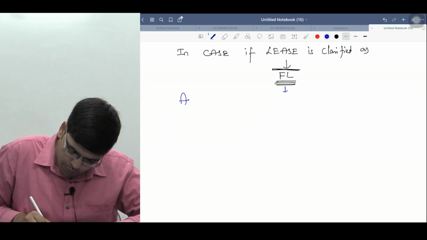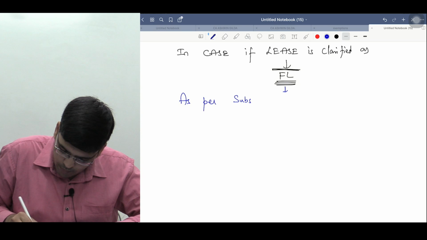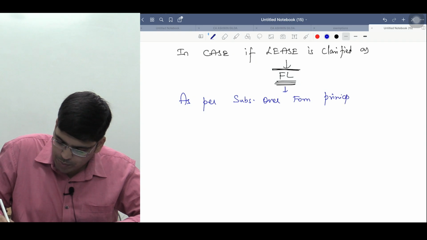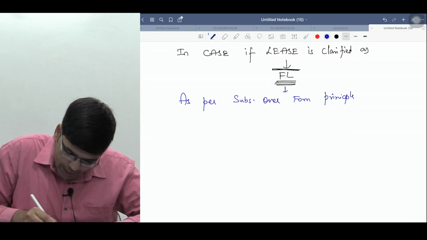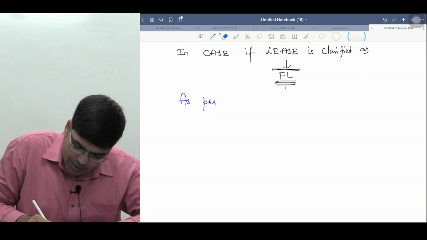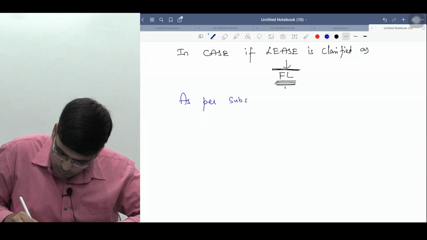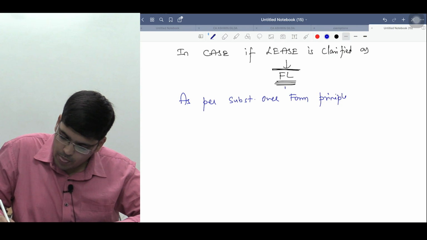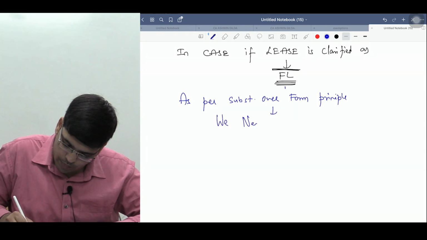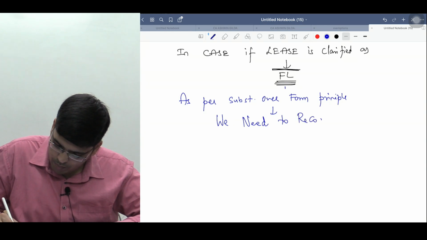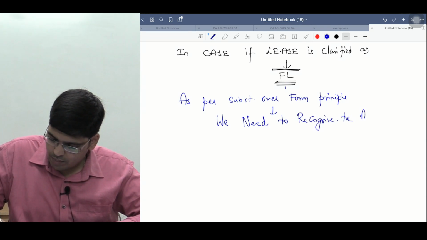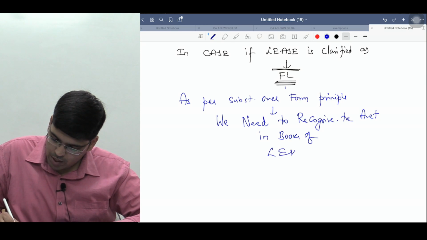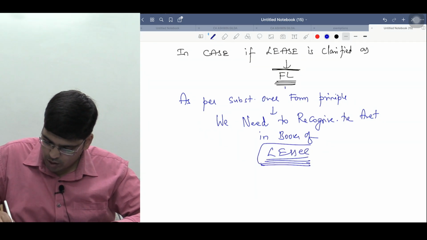Then as per substance over form principle, we need to recognize the asset in the books of whom, you know, lessee. ये कुछ अलग सा पॉइंट पढ़ रहे हैं, ध्यान से देखो.